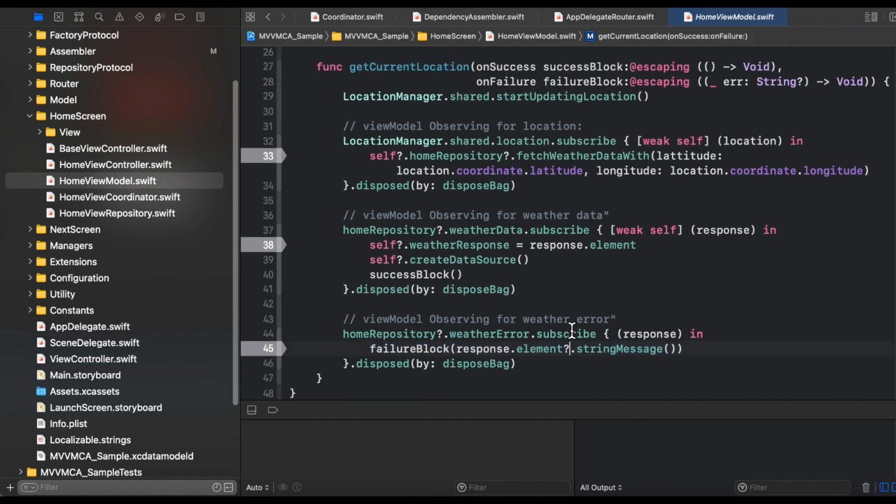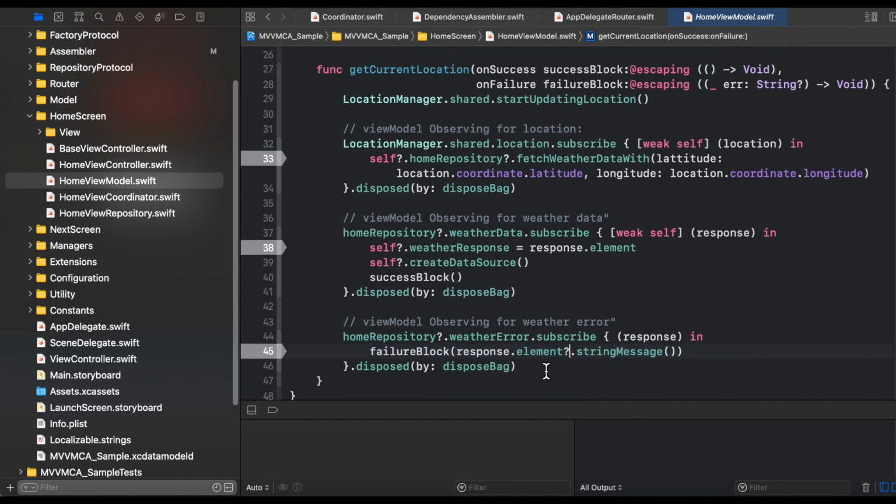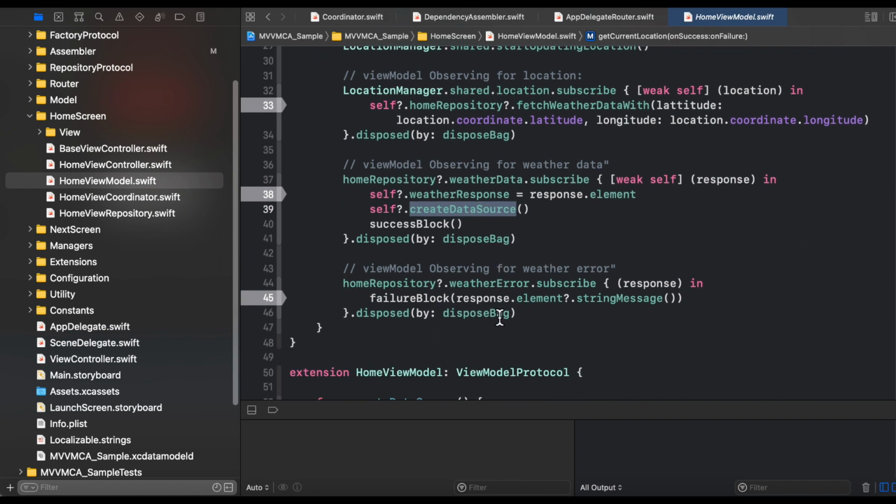So I know things are getting a little bit complex here, but once you revise the flow of this particular application, then things will become very much clear to you. So now pay attention to this particular method only, that we are receiving the location. After receiving the location, we have subscribed this location into the view model, and once we receive the location we are calling the fetch weather data method in our repository, and once the repository is giving you the weather response, you are creating the data source. This is the flow inside the view model.